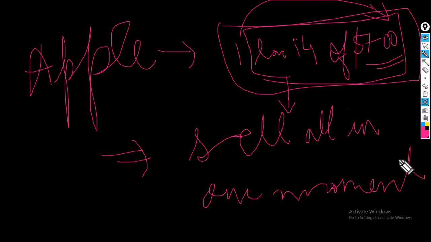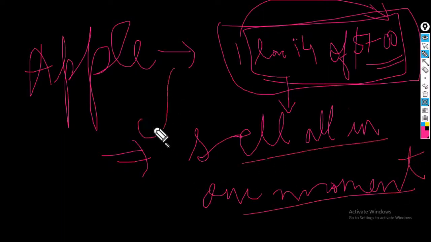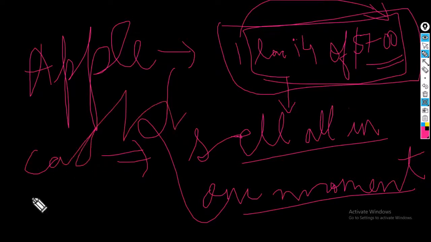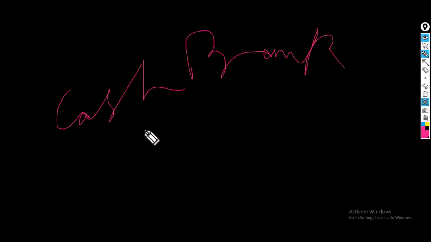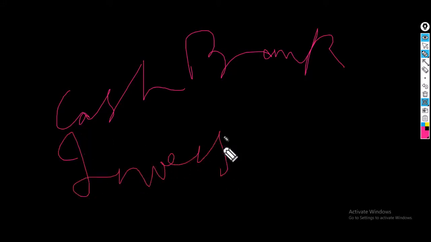Basically, there might be flaws in my definition, but liquid items are cash, bank balance, and any investments that can be sold at that moment only.